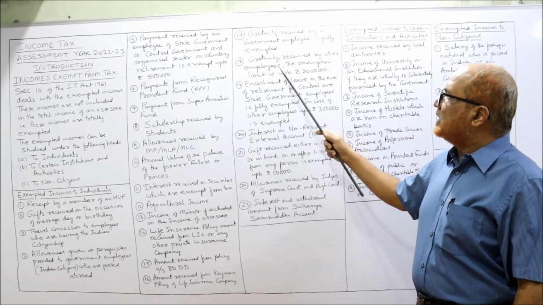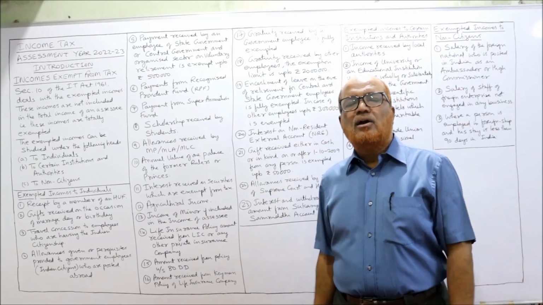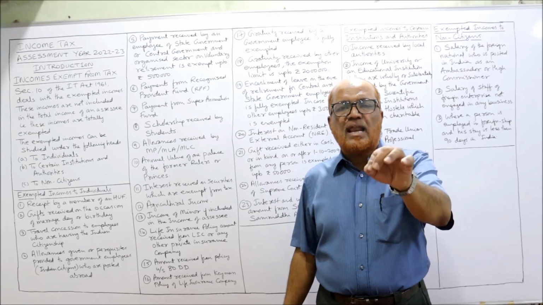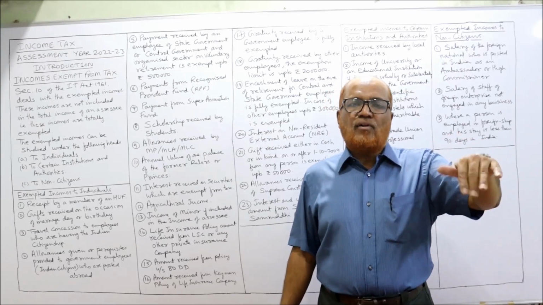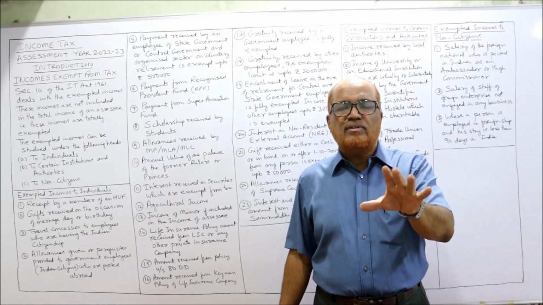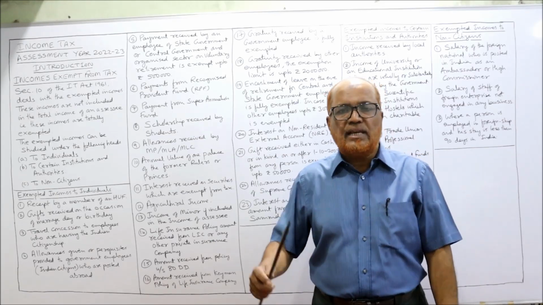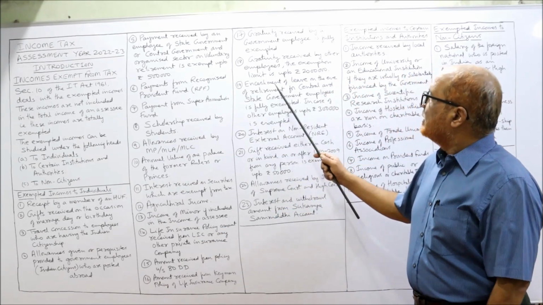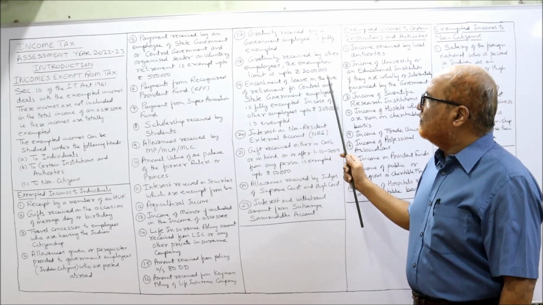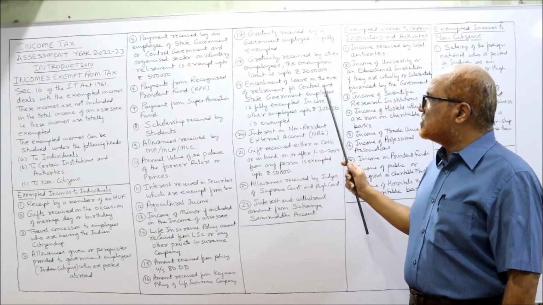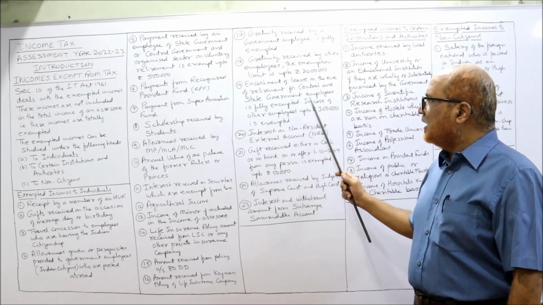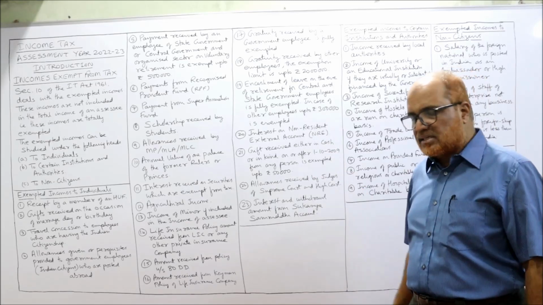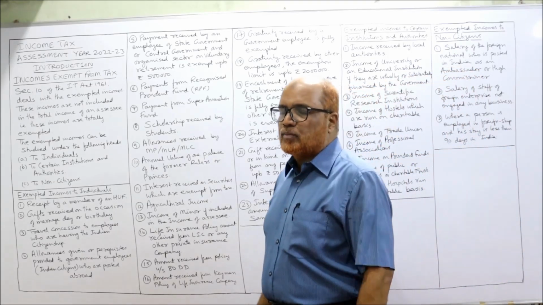Next, gratuity received by other employees, the exemption limit is 20 lakh. For government employees, gratuity received is fully exempted. For other employees, gratuity received is exempted up to rupees 20 lakh. Excess will be taxed. Then encashment of leave on the eve of retirement for central and state government is fully exempted. In case of other employees, up to 3 lakh is exempted. Leave encashment.